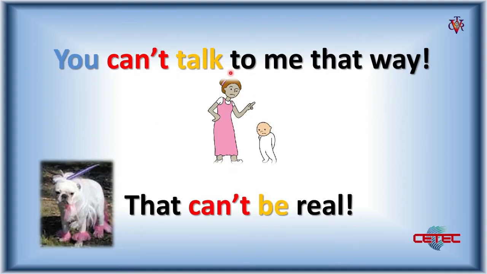You can talk to me that way. So probably here we are checking that description, and the picture shows a person talking to a boy. You can't, in a negative form. Verb talk. Talk to me that way. That can't be real. So here the picture shows that something can be possible. Can be real. This is the verb. Subject that.